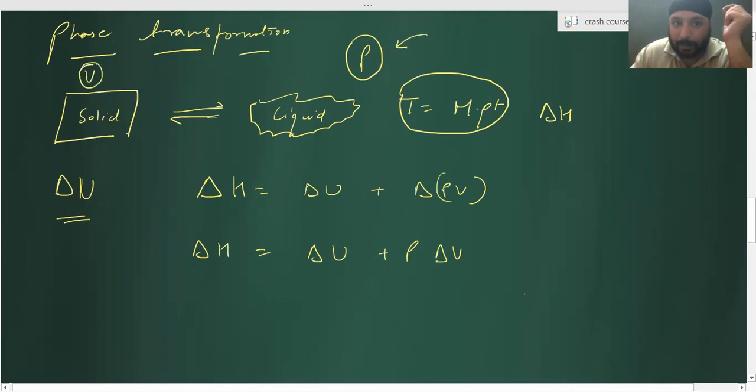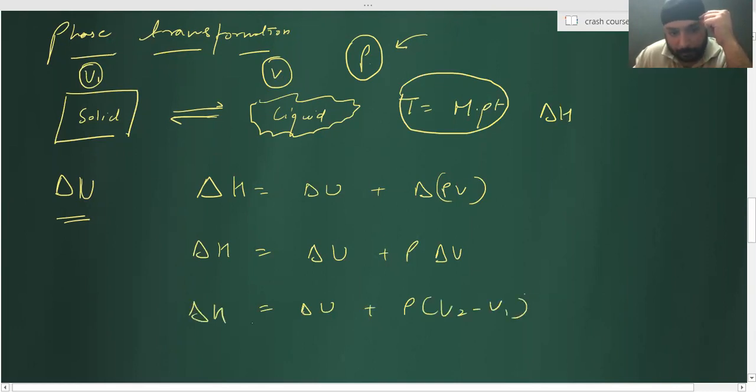Volume of solid is different from volume of liquid, right? So initial volume of solid is V1, final volume of liquid is V2. So I have to put here delta U plus P (V2 minus V1). Understood? Then I'll get this equation and I'll calculate delta U.